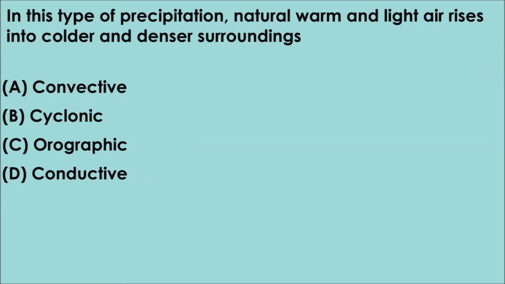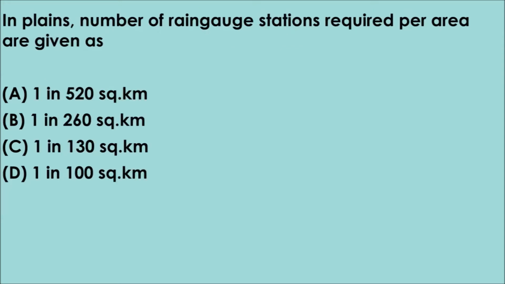Question number 6. In this type of precipitation, naturally warm and light air rises into colder and denser surrounding. Option A. Convective, option B. Cyclonic, option C. Orographic, option D. Conductive. The correct answer is option A. Convective precipitation.